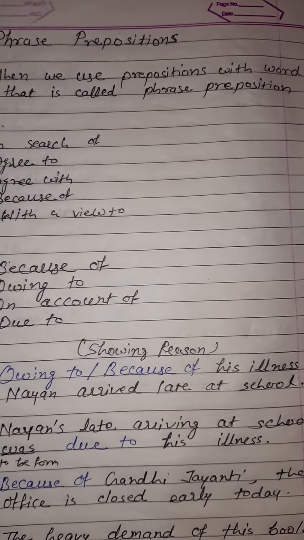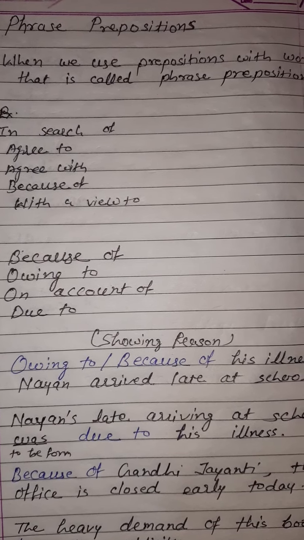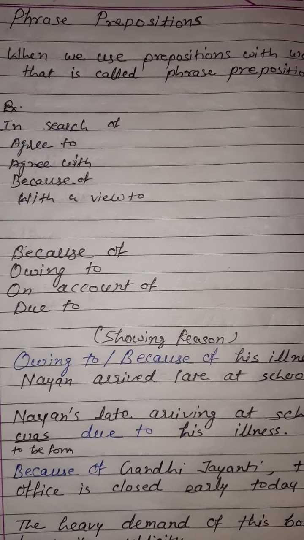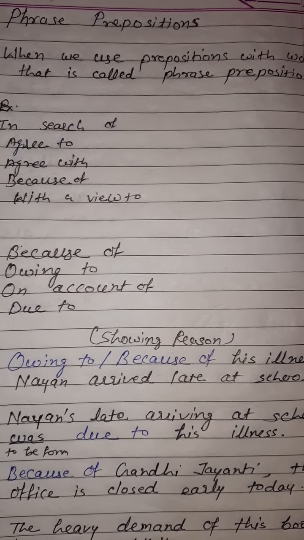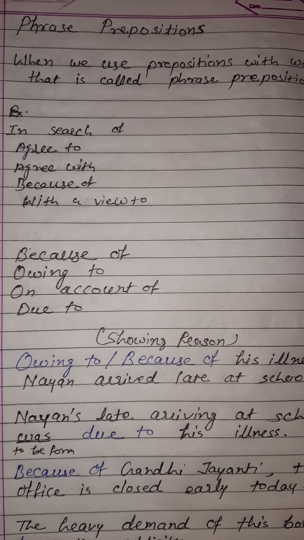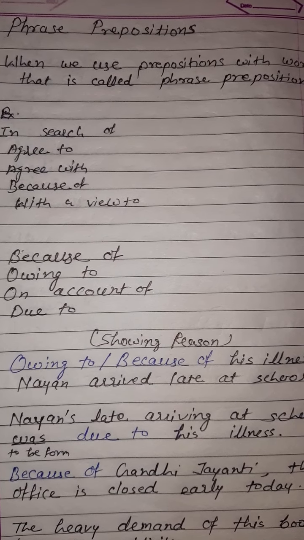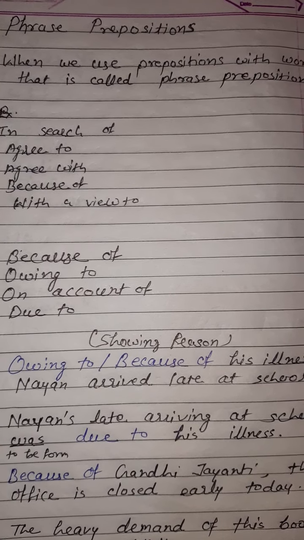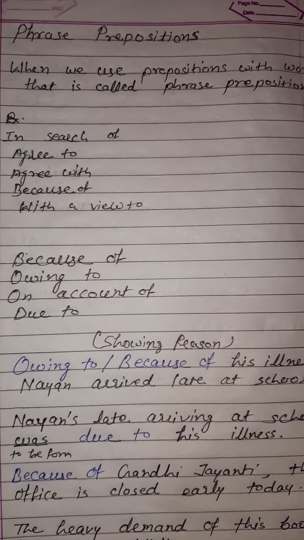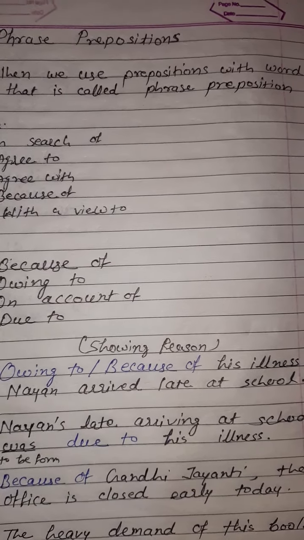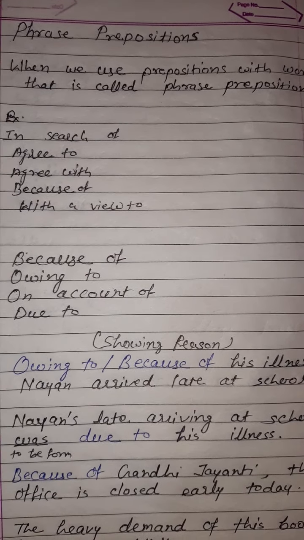Now, which type of phrase preposition is there? It is like in search of, agree to. So, here you can see of is coming with the word in search. To comes with agree, of comes with because, with we too. So it is what? It is a phrase preposition. So when we use a preposition with a word, that is called a phrase preposition.